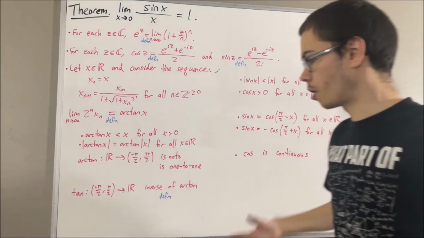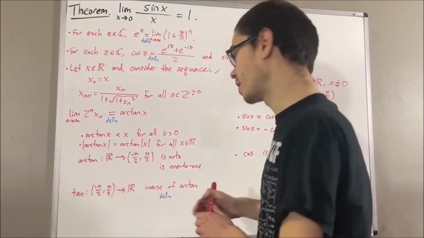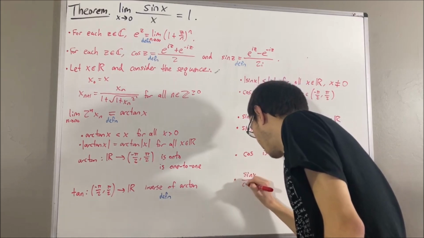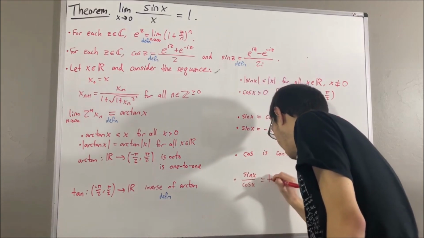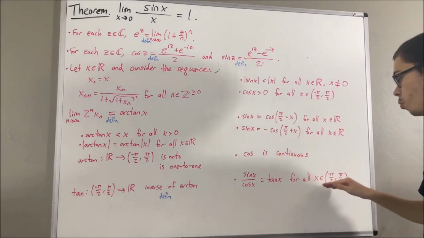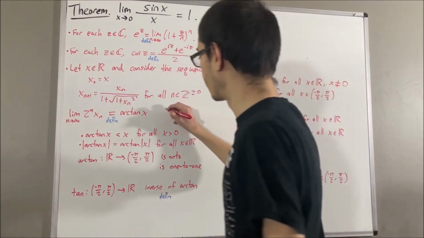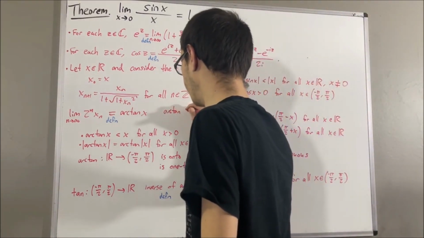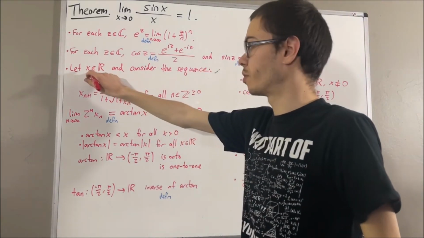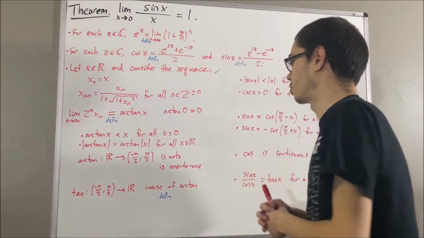Remember, our definition of tangent was that it was the inverse of the arctangent function. But at this point, we have proven that sine of x over cosine of x is equal to the tangent of x for all x in the open interval negative pi over 2, comma pi over 2. Another thing I should mention is that the arctangent of 0 is 0. This just comes from the fact that if x is equal to 0, then 2 to the n xn is a constant sequence of zeros. So we have that as well.